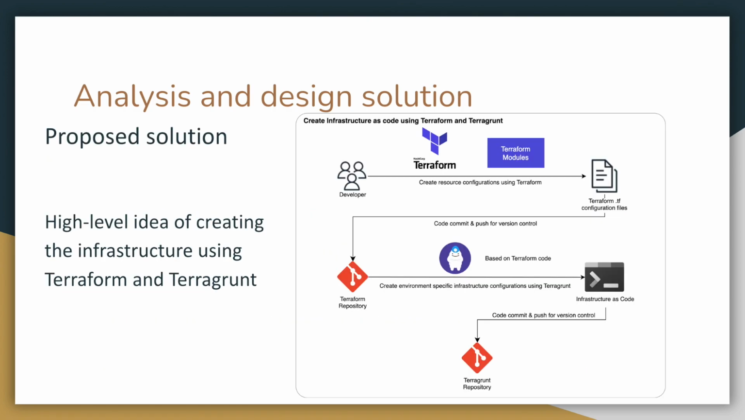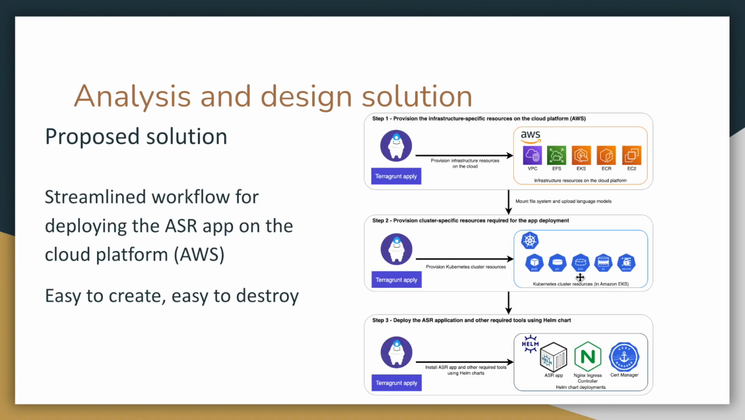This figure gives you a high-level idea of creating infrastructure using Terraform and Terragrunt. The developers will first need to create configuration files using Terraform, and we recommend using Terraform modules to make everything modularized and reusable. The Terraform configuration files will be pushed to a standalone Terraform repository. Moving on, we'll be creating the Terragrunt repository based on the Terraform code, which is also version controlled. With this solution, we'll be able to create a streamlined workflow for deploying the ASR application on the cloud platform that we use, AWS in this case.